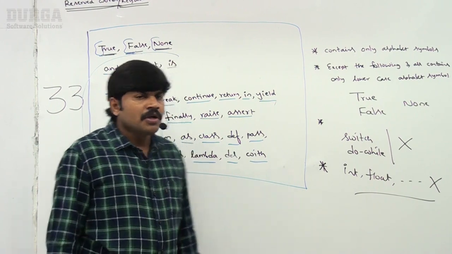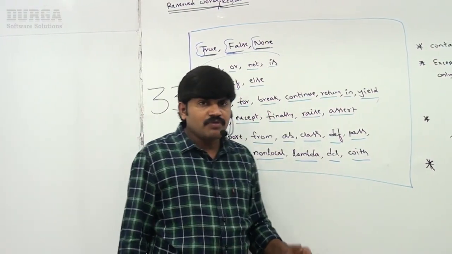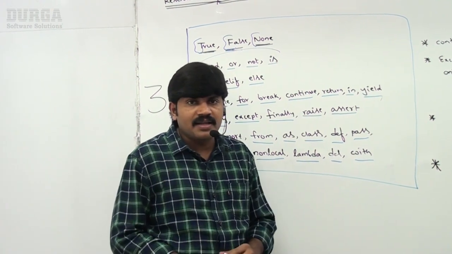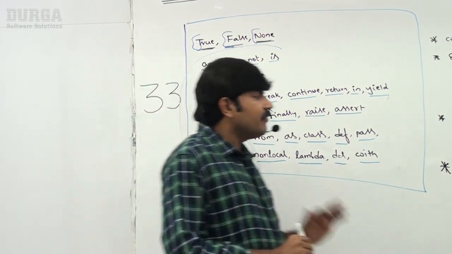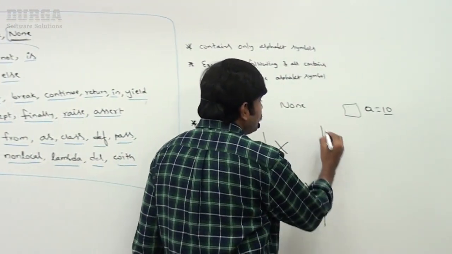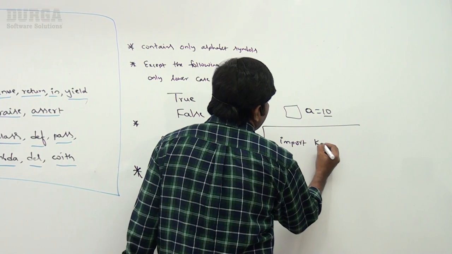Sir, I want to know, can you please show practically that these are the only available reserved words? Yes, there is a way, sir, I will show programmatically, right? What is the way? Observe, import keyword.